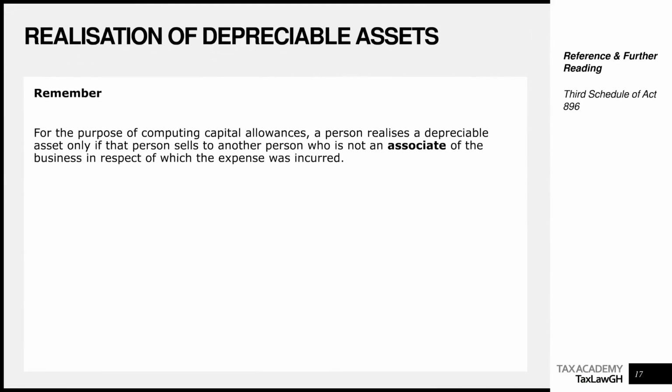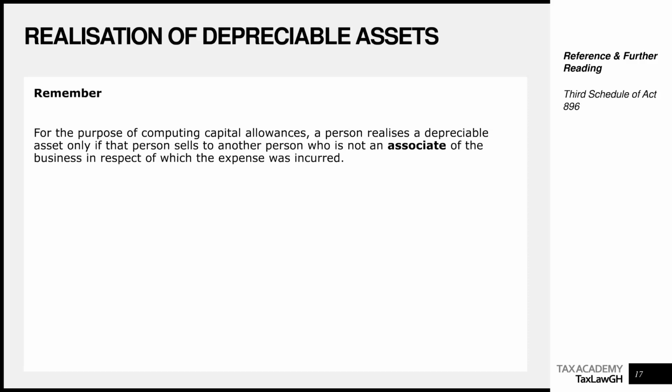So what am I saying here? Remember, for the purpose of computing capital allowances, a person realizes a depreciable asset only if that person sells to another person who is not an associate of the business in respect of which the expense was incurred. We define associates to be, at the basic level, people you have a relationship with, business associates, related parties.